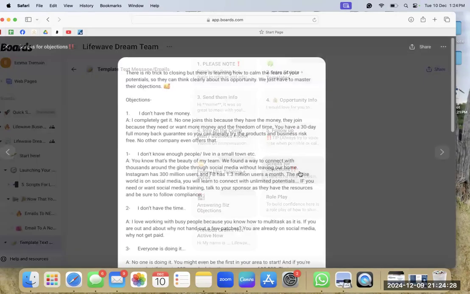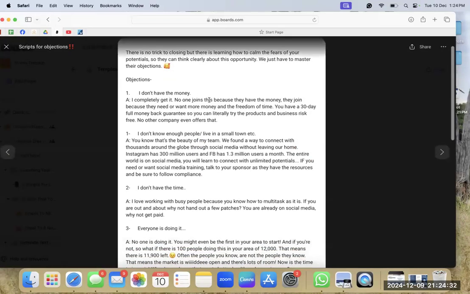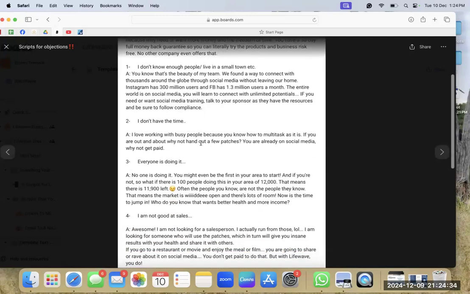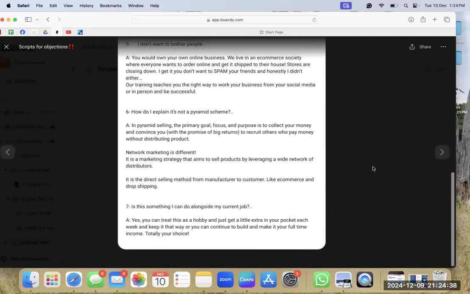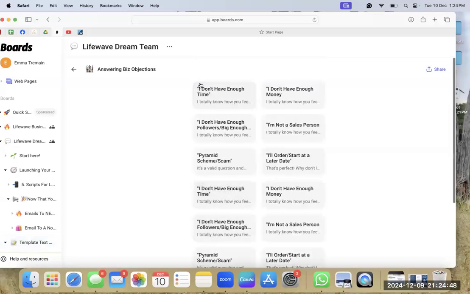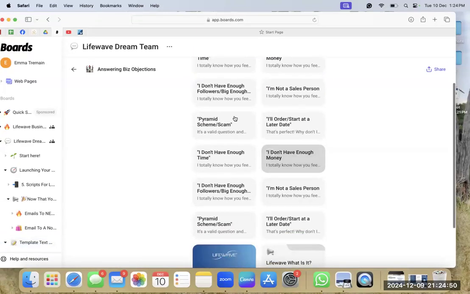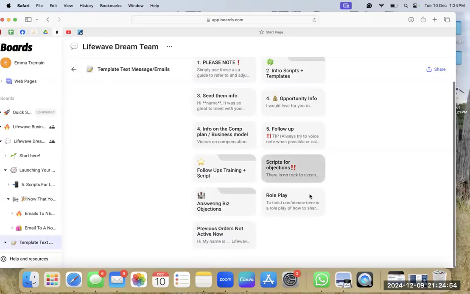We have scripts for objections. So let's say they say, I don't have the money. We have an answer. I don't have the time. We've got an answer, and so on. There's quite a few objections there. So we've got answers for all of those and just how to navigate those objections with people when you are sort of trying to close the deal with them. We've got business questions. So that's all the same. Objections, everything. We've got answers for all of that.